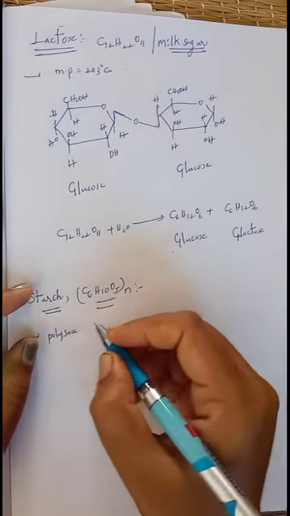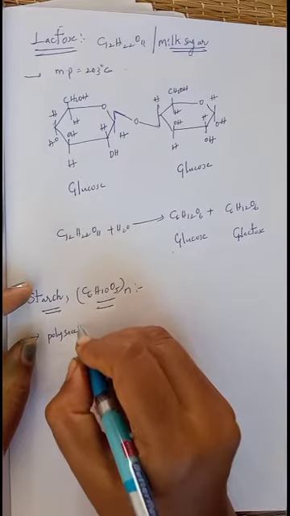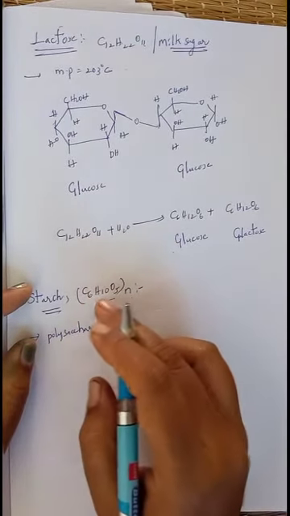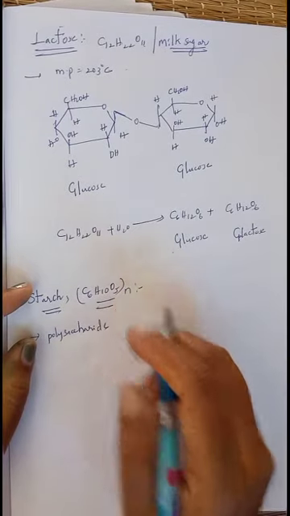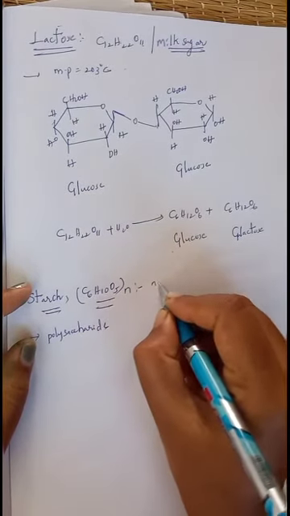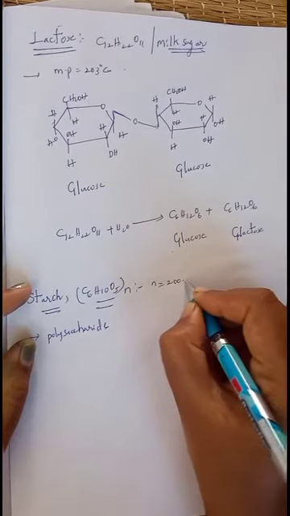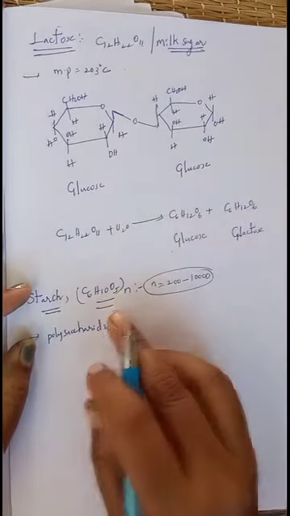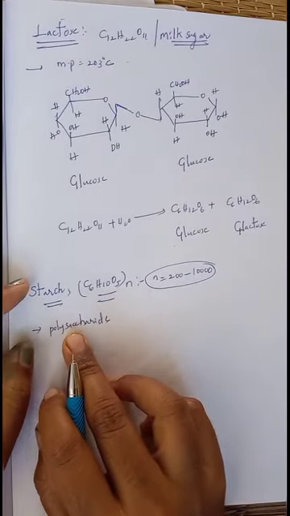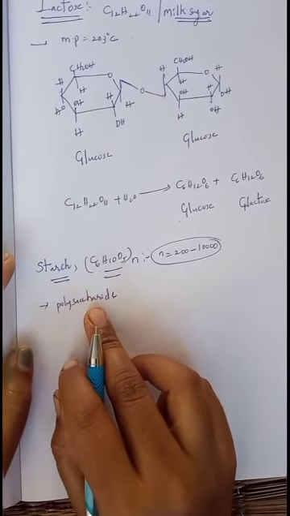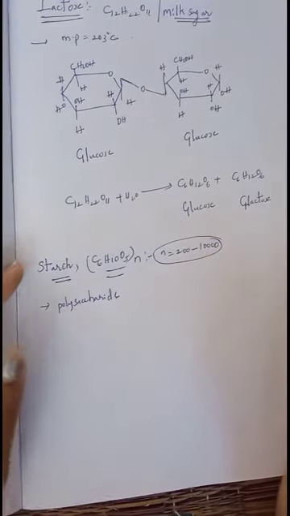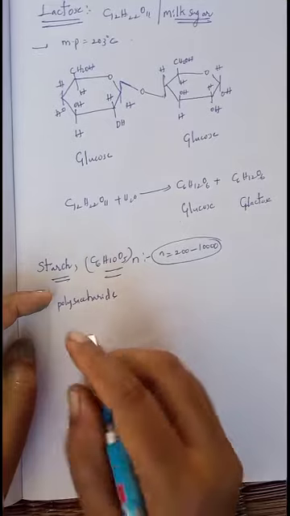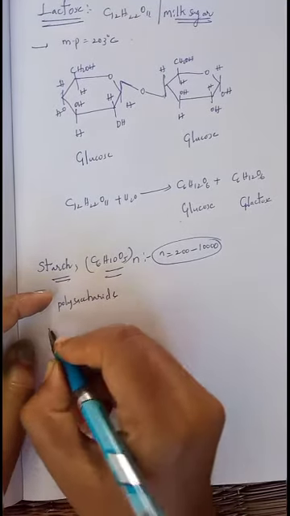It is an important polysaccharide. Its general formula is (C6H10O5)n, where n is 200 to 1000 units. It's a big number, so it is said to be a polysaccharide. That means on hydrolysis it gives many monosaccharide units. It consists of alpha glucose.